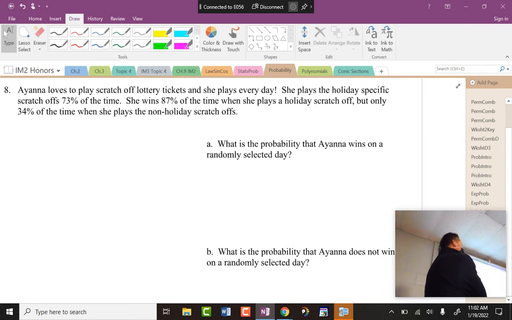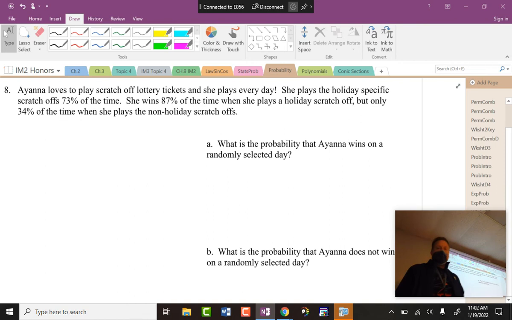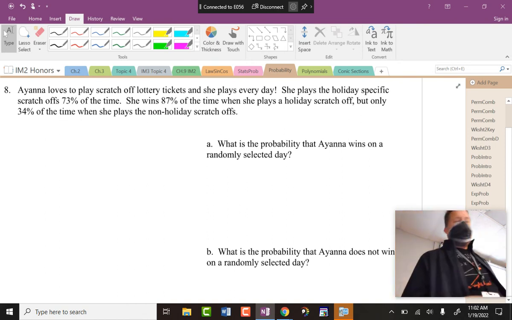Why is Ayanna stupid? What should she always play? The holiday scratch off. You win 87% of the time. Why even go into the other ones? I don't know. I don't get it. Maybe the payouts are way smaller and you don't get as much reward. More risk, more reward. Maybe that's what it is. Don't be so mean, Mr. Samuelus.